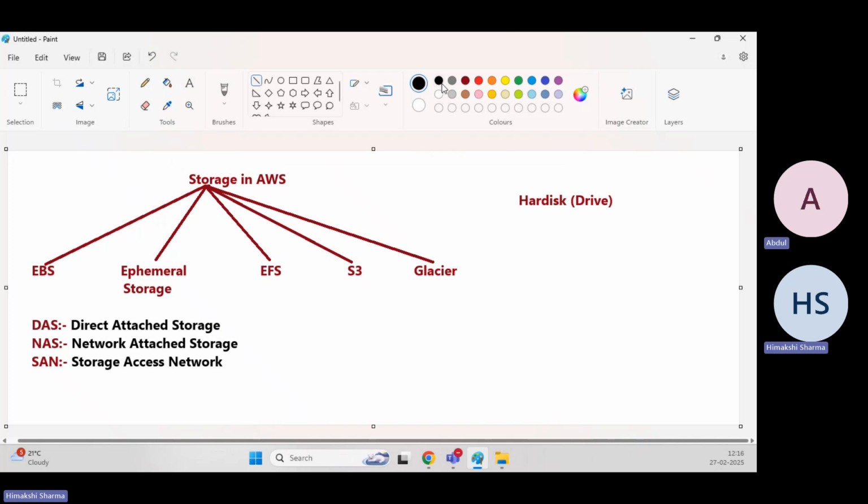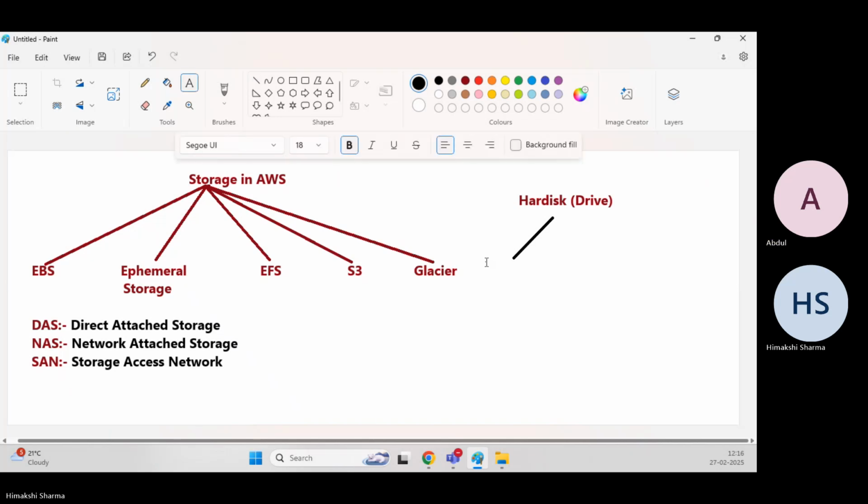What are those which we talked about? Hard disk drive. See, there are two. The one is SSD, right? SSD, HDD.